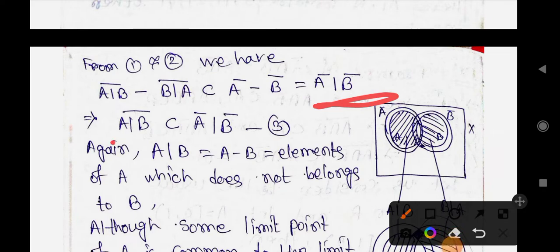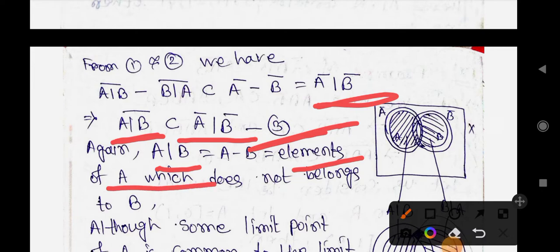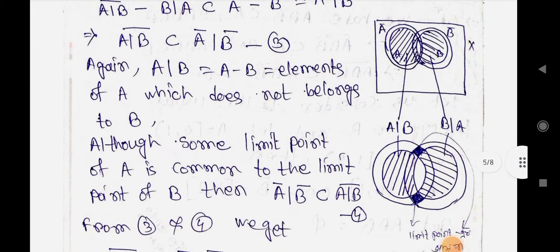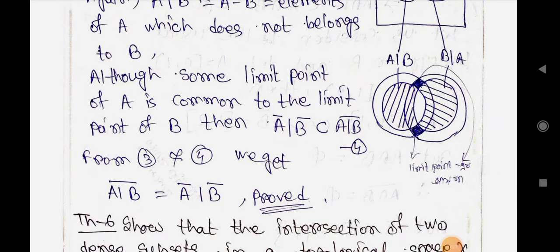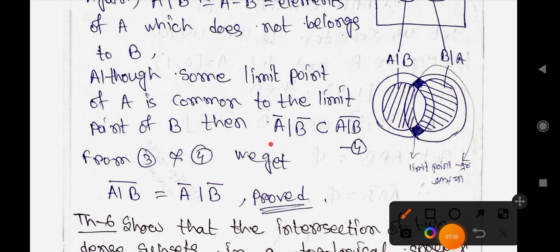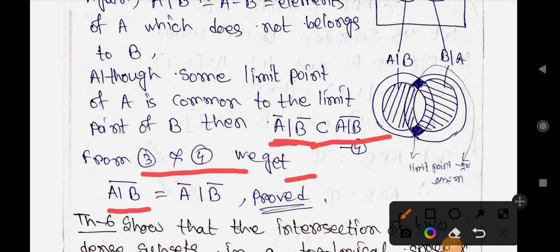Now, from 1 and 2 we have the closure of (A minus B) minus the closure of (B minus A) is a subset of A bar minus B bar, numbering it equation 3. Again, A minus B equals the elements of A which do not belong to B. Although some limit point of A is common to the limit points of B, then A bar minus B bar is a subset of the closure of (A minus B), numbering it equation 4. From 3 and 4 we get the closure of (A minus B) equals A bar minus B bar. Proved.